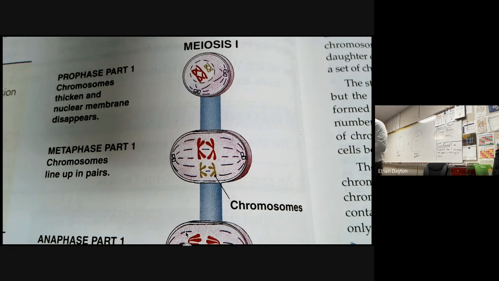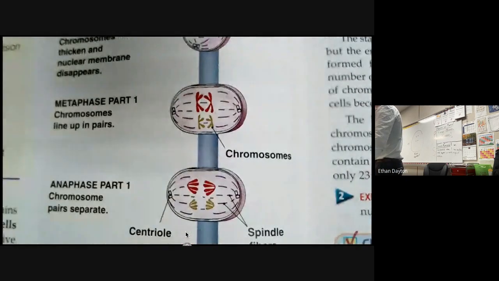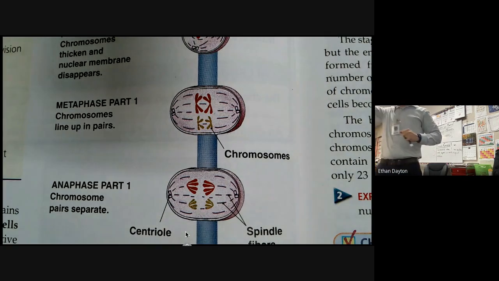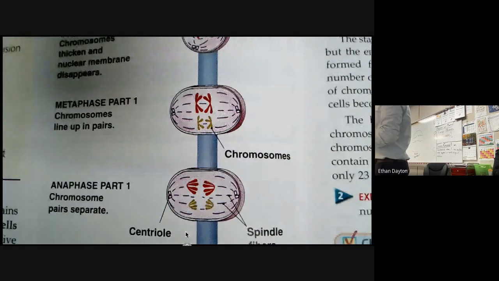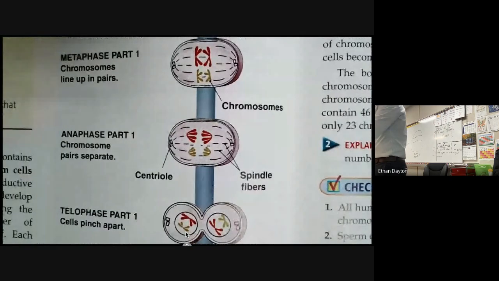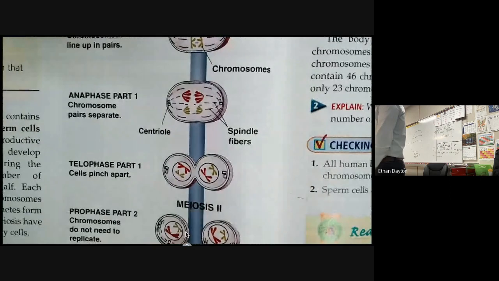Now, in anaphase, when they get pulled apart, take a look. Go down to anaphase 1. The chromosome pairs separate. So one cell is taking one chromosome from the pair. This will get pulled this way, and this will get pulled this way. Whereas over here, they split them right in half, didn't they? So in anaphase, two of the chromosomes are being pulled one way and two are pulled the other way. They're not split directly in half. Then we go to telophase part 1. The cells pinch apart. That's called cytokinesis right there, right?